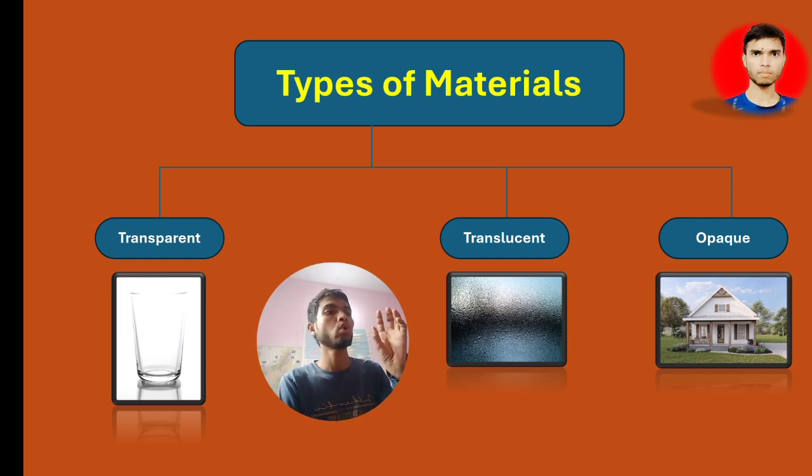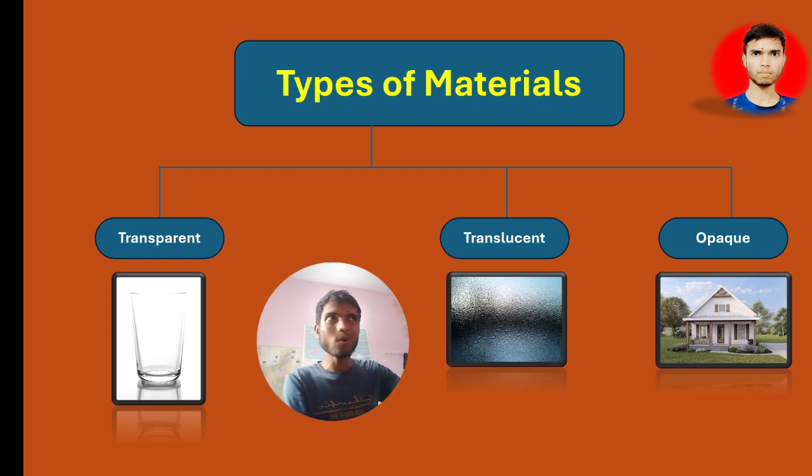In other words, in front of you there is a table or a board.